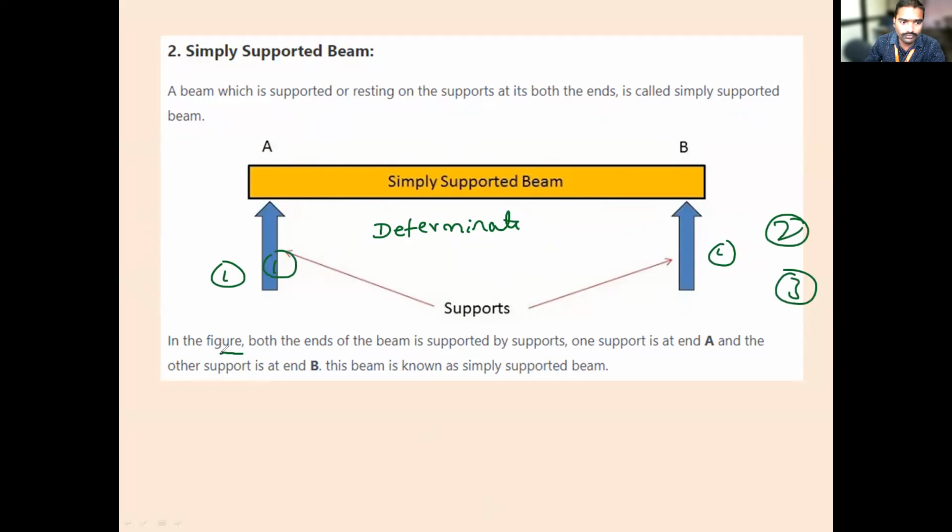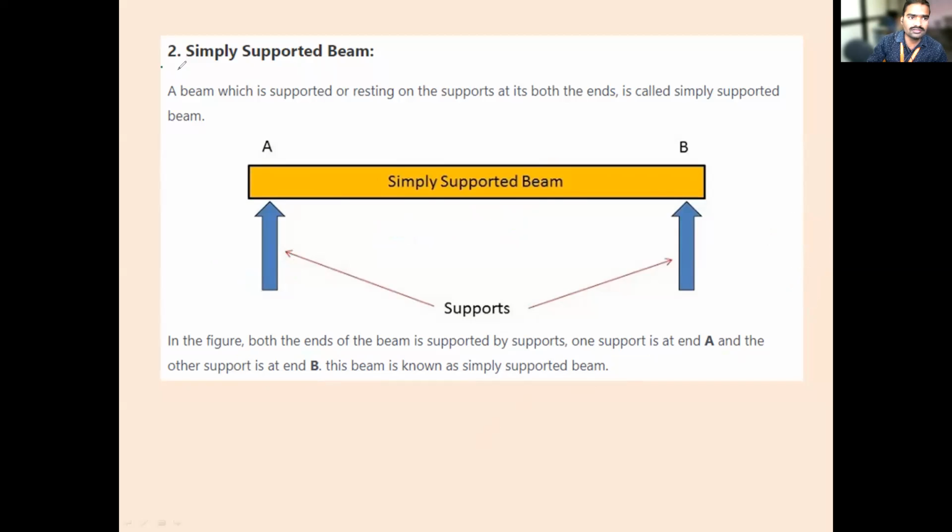In the above figure, both ends of the beam are supported by supports, one support at A and the other support at end B. The beam is known as a simply supported beam. Is it clear? Okay, write it down. The second one is the simply supported beam.